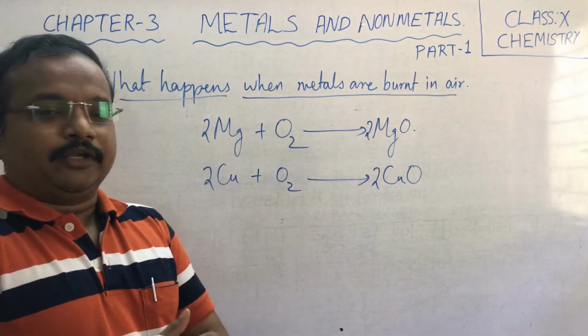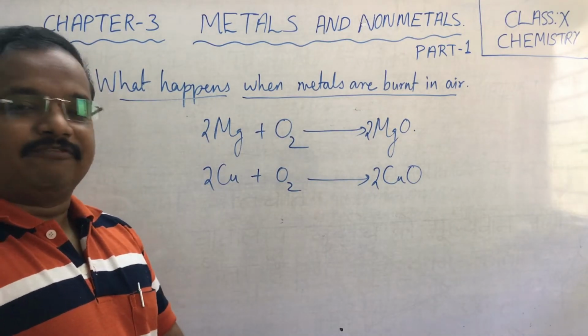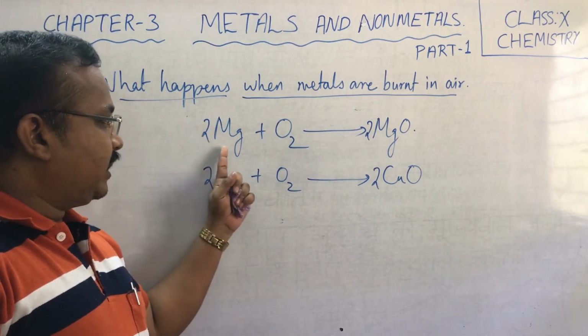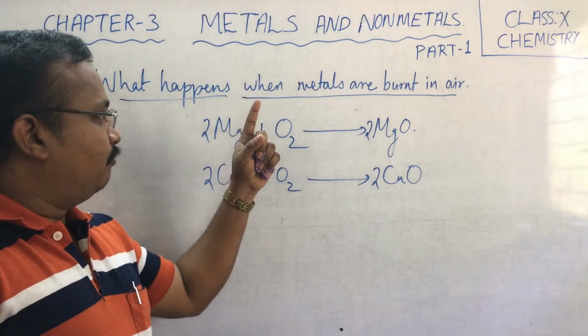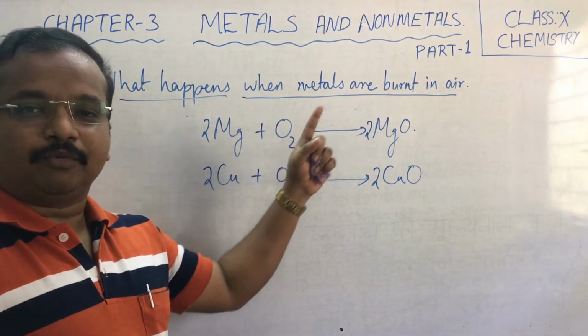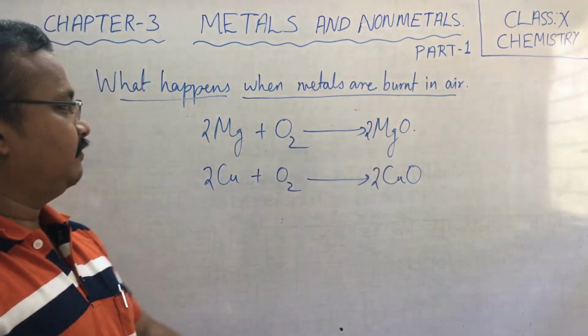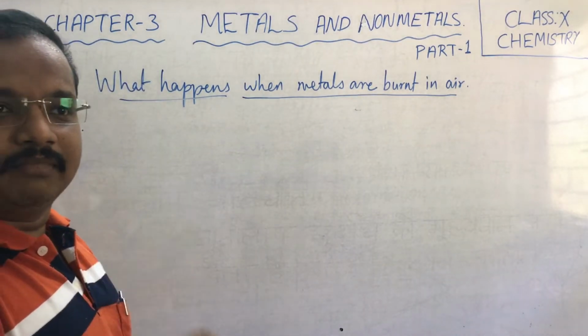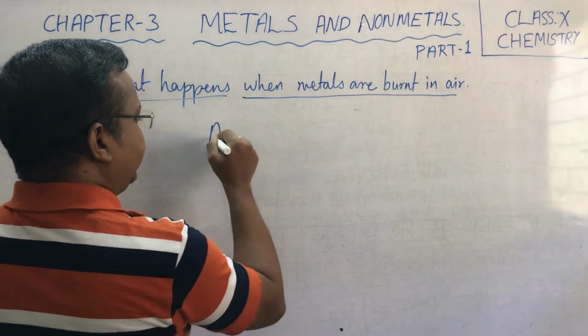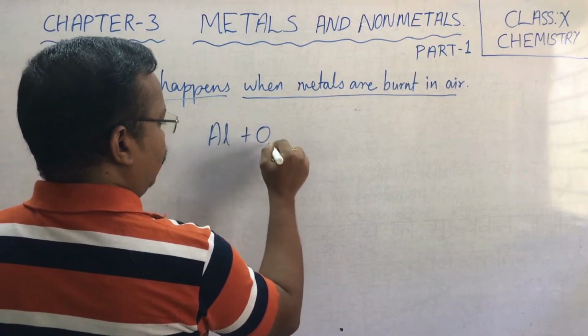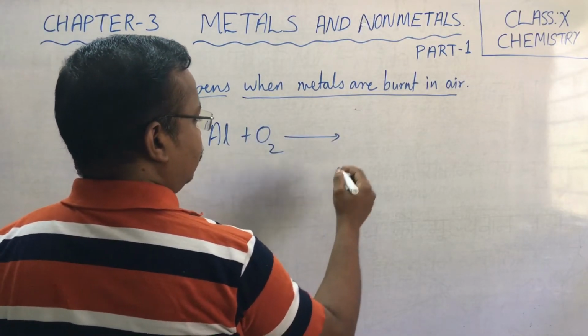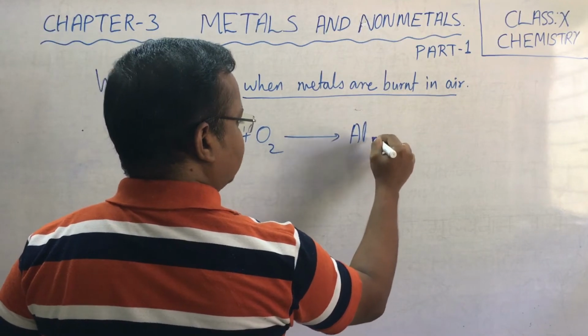Now, children, what you have to understand from this is, when metals are burned in oxygen, they produce what? Metal oxides. Clear? Another example let us consider. Aluminium burns in oxygen to form aluminium oxide.